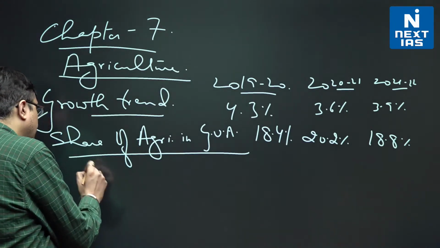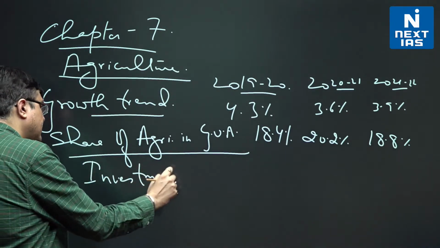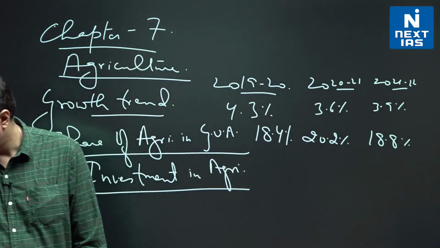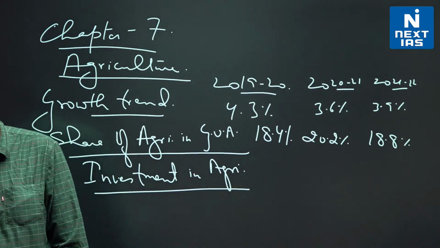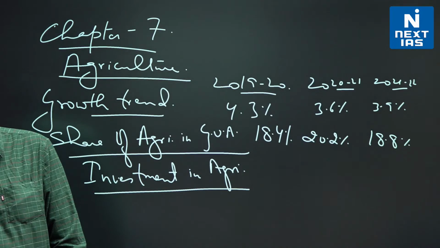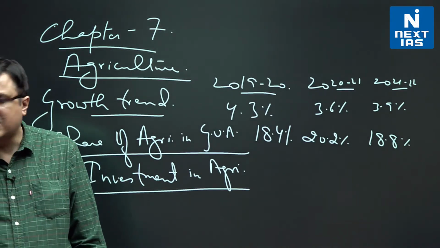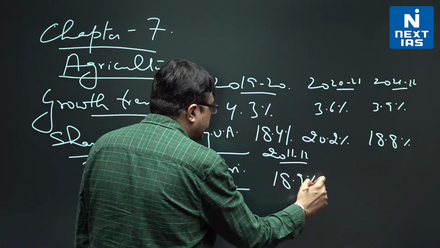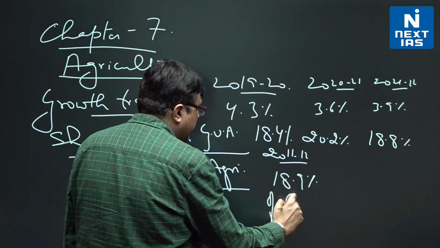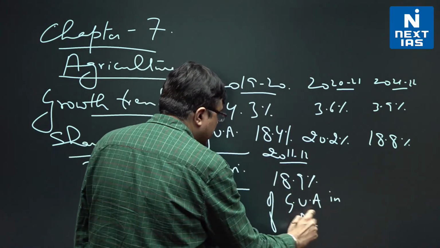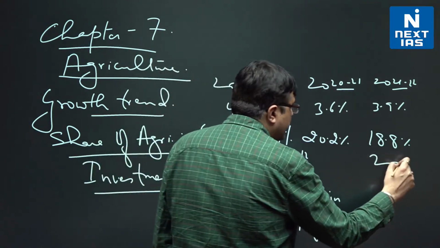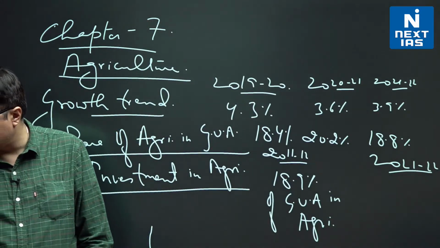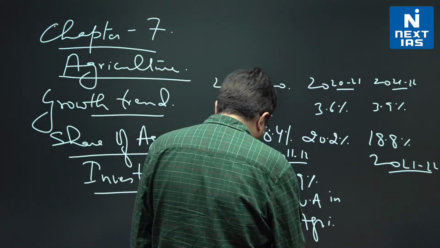So again, remember, investment in agriculture is another important trend to keep in mind. And this is something you can keep in mind from mains point of view also. It has kept between 18% of agricultural gross value added. In 2011-12, it was 18.9% of gross value added in agriculture, but this has come down, and by 2021-22, we see that the number has come down to 15.9%.